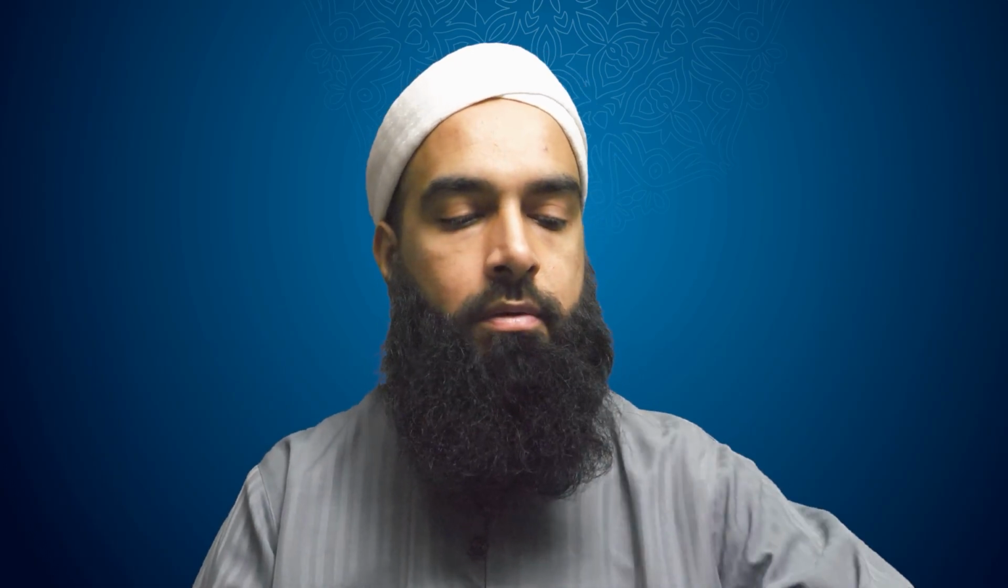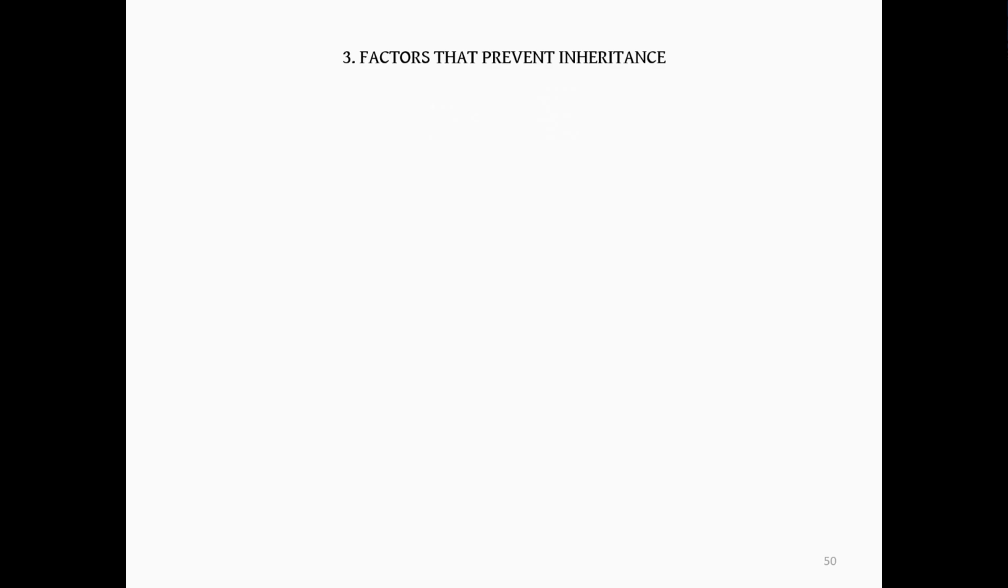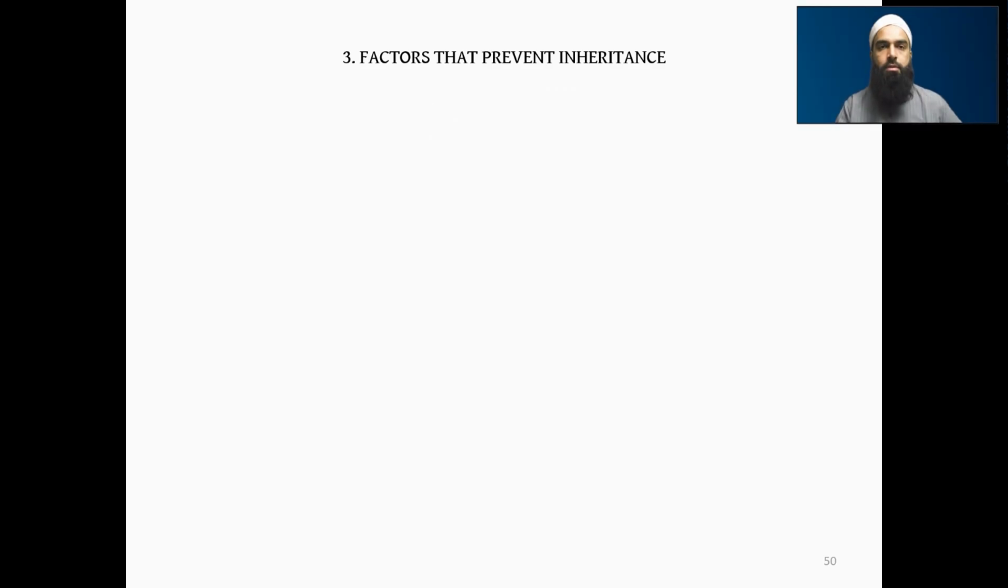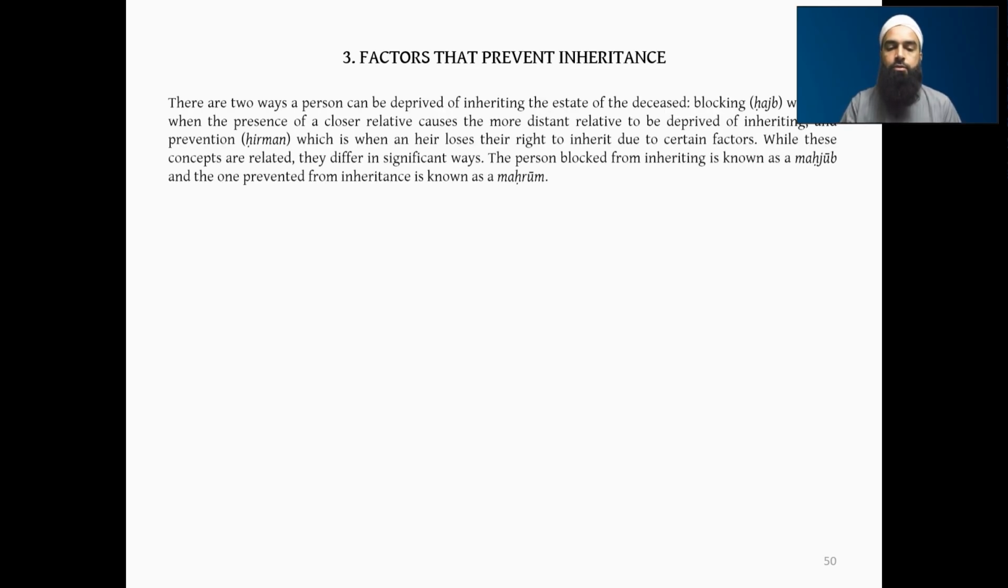So there are certain factors that will prevent a person from inheriting, right? There are two ways a person can be deprived of inheritance, or prevented from inheriting the estate of the deceased. One way is blocking, hajb, which is when the presence of a closer relative causes the more distant relative to be deprived of inheritance. Like I explained, the grandson won't get it if the son is there, for example.